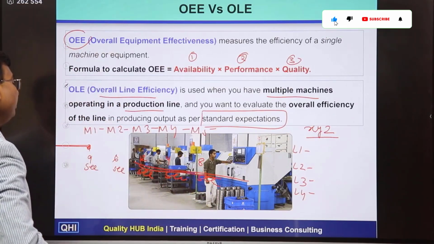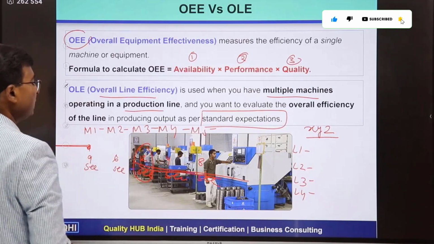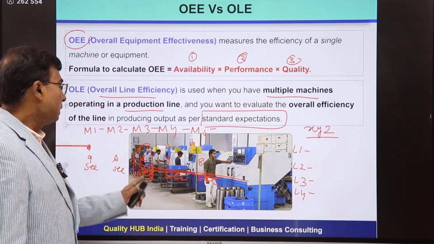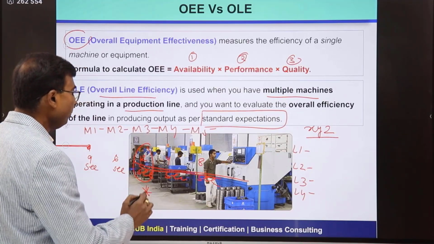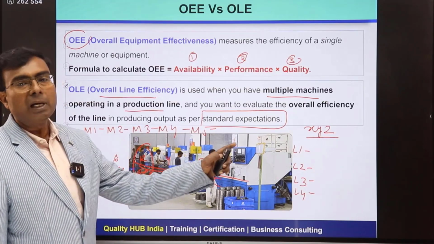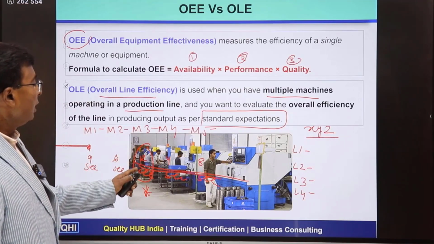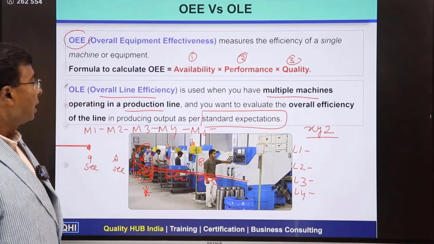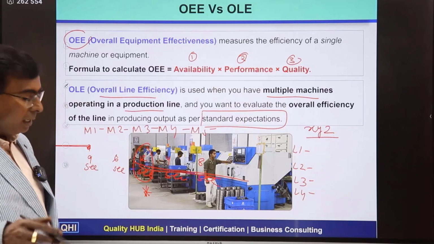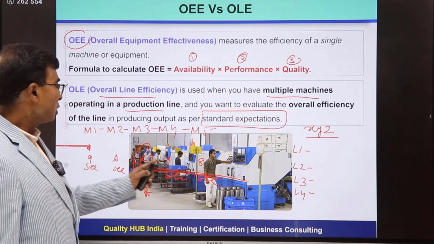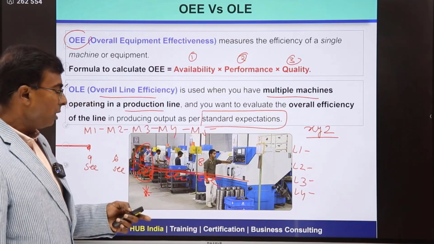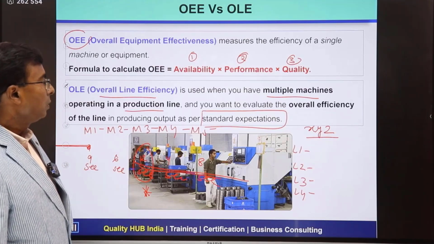So, you can see over here, this machine, that is the third machine, takes 12 seconds to complete one cycle or process one part. So, this is the bottleneck process. This is the slowest process, because this is going to decide the pace of the line. So, that is why we need to consider this one for our calculation for standard time. And how to use that, we are going to understand in the formula. So, kindly remember this one, the slowest process, which takes the highest amount of time or the longest period for completing one part or one process.